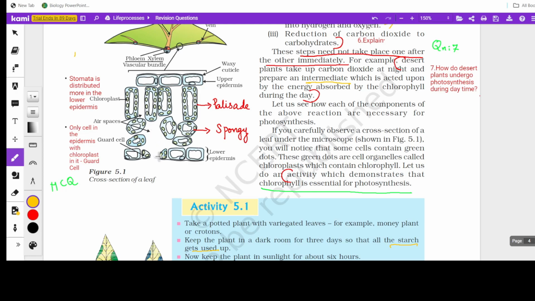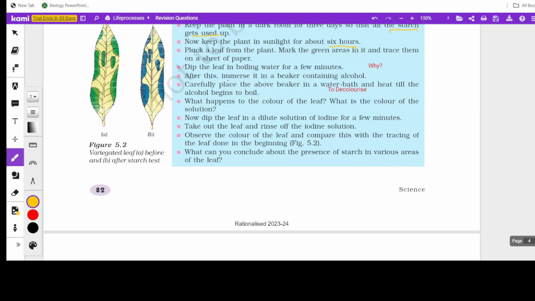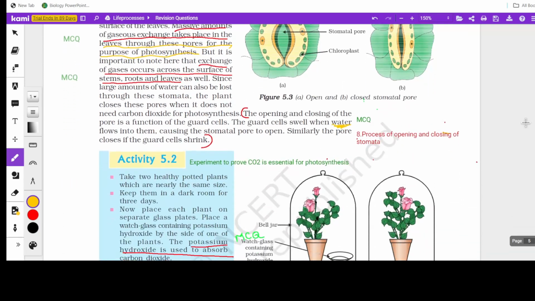Since there are more air spaces, when the air enters it gets in direct contact with all cells, so that it can diffuse through the cells, because there is no special organ in the case of plants. Exchange of gases occurs by simple diffusion. So the gases must be made available to all cells, and that is facilitated by the presence of air spaces.